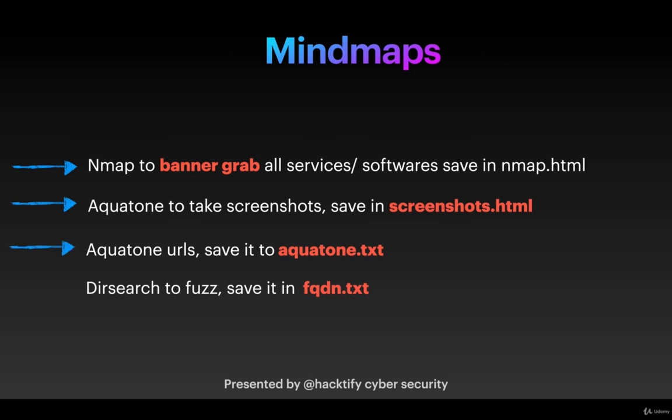Similarly, Aquatone will crawl those URLs and save them to aquatone.txt, which we are going to supply to dirsearch for fuzzing. Remember, instead of dirsearch, you can also run ffuf, which is comparatively much faster, and save the output in fqdn.txt, which is fully qualified domain name.txt, which you can go through and see if there is any sensitive endpoint or file that you have identified.